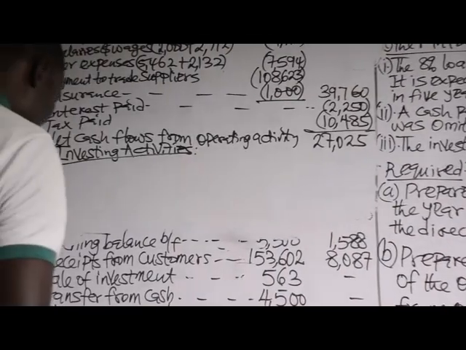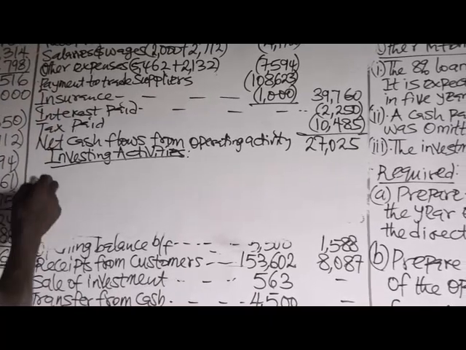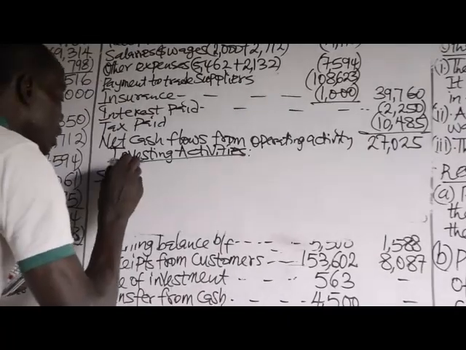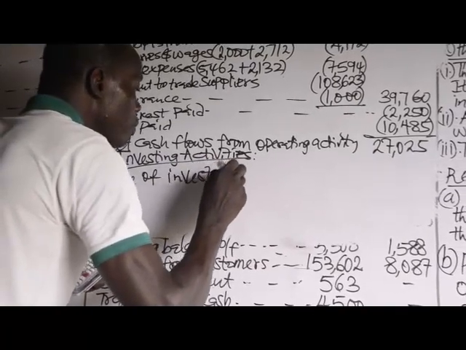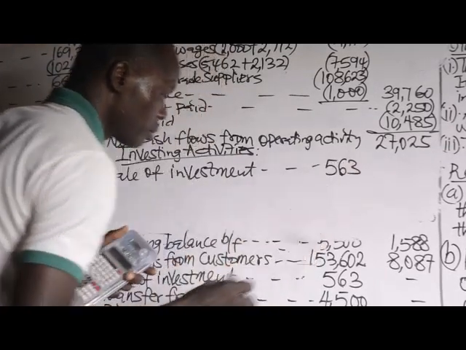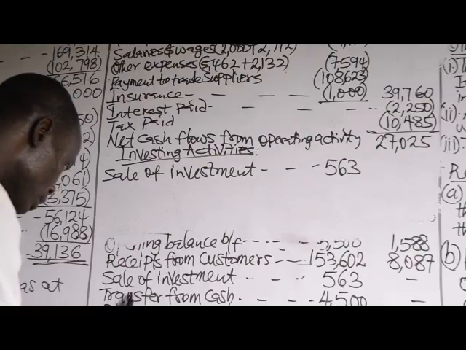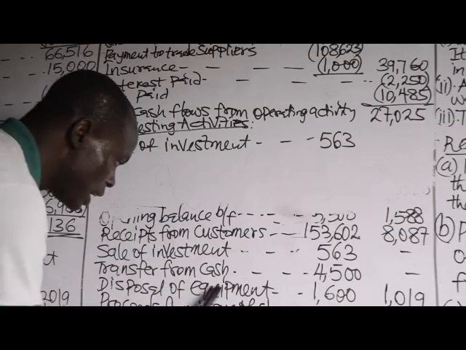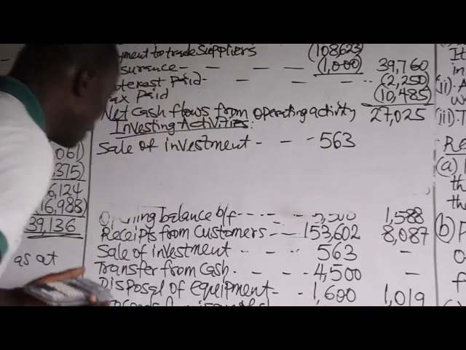Now back to the question. Sale of investment, 563. That is an inflow. Then we have disposal of equipment, 1,600 and 1,019.